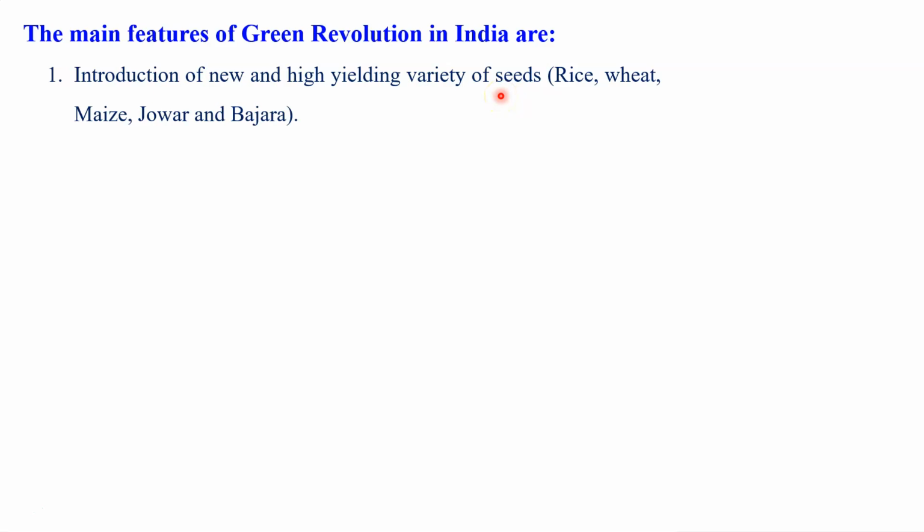That is really a special feature, a very important feature, because during that period, instead of the traditional seeds, we used high yielding varieties of seeds of rice, wheat, maize, jowar, and bajra, and they really worked very well, and we were able to increase our production on a large scale. So therefore, this is the first very important characteristic or feature of the Green Revolution in India, that is to use new and high yielding varieties of seeds.